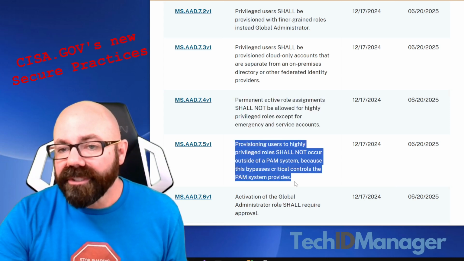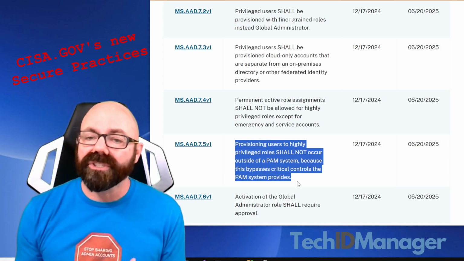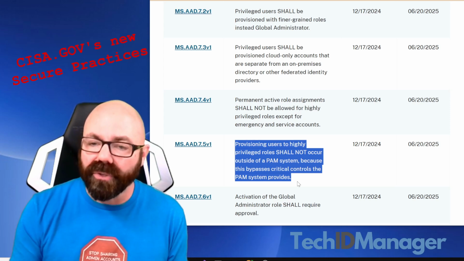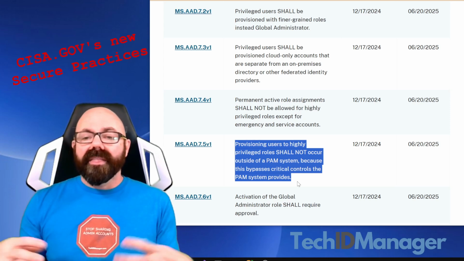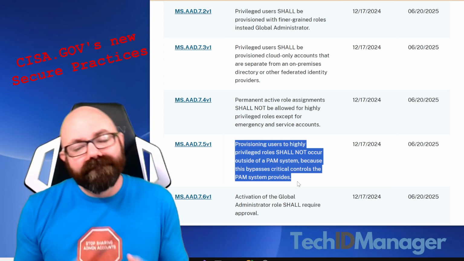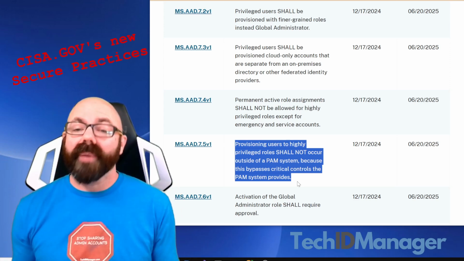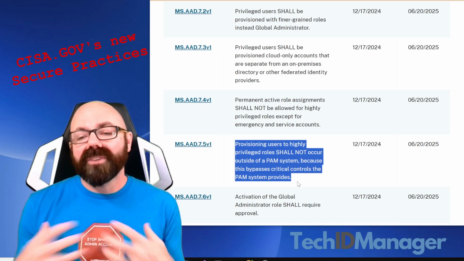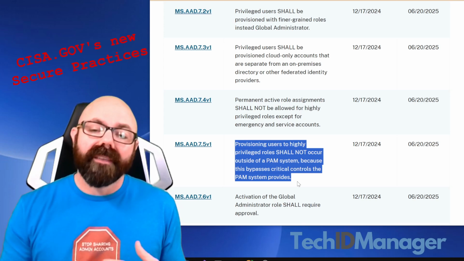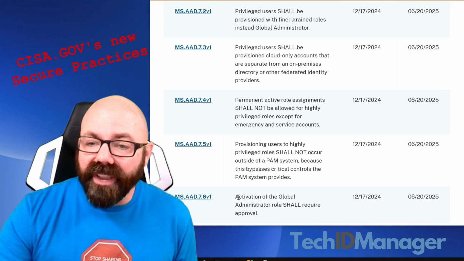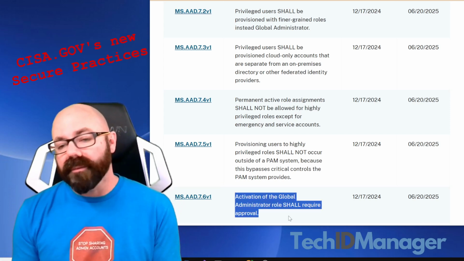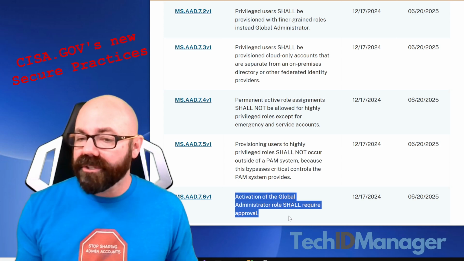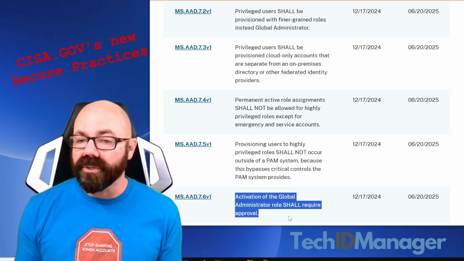Also, provisioning users to highly privileged roles shall not occur outside of a PAM system because this bypasses critical controls the PAM system provides. This we believe very strongly. We could be biased in this because we provide a PAM product that has on-prem and Azure PAM control, so we really think that this is the way you should do it. And then activation of a global administrator role shall require approval. That has been true from the beginning for TechIDManager. If you want to activate a global administrator role, a manager has to give that role to you, and then you have it to use when you want.